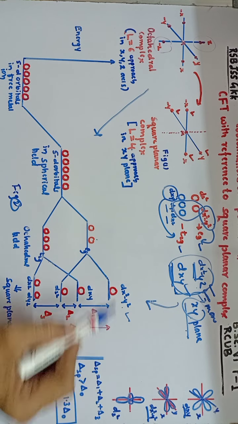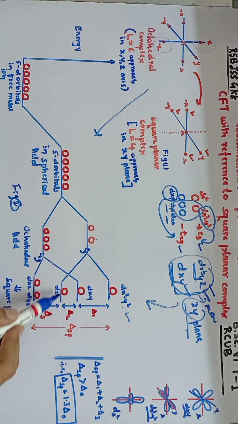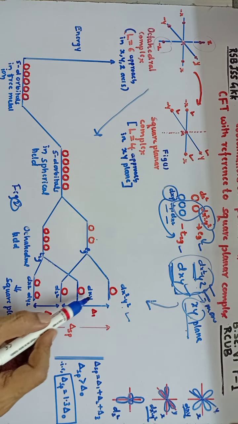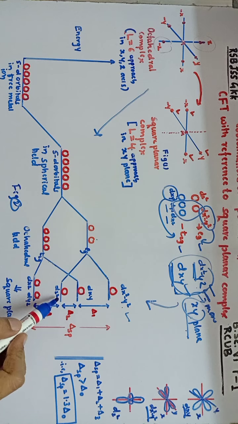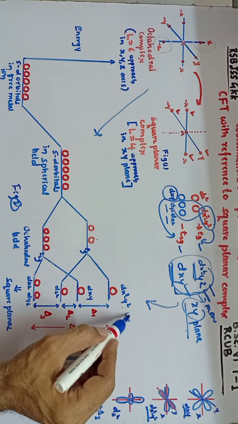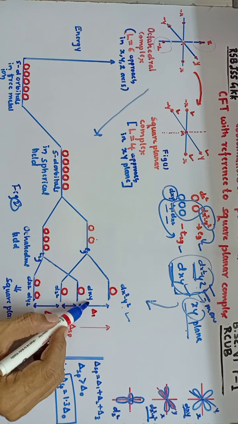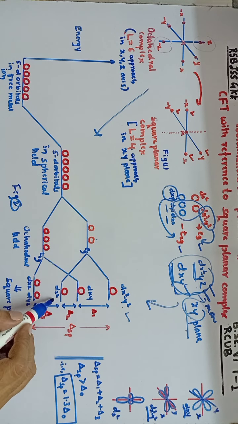Since there are no ligands along the z axis, the dz square orbital becomes more stable and its energy decreases when compared to dxy orbital. Similarly, dxz and dyz orbital energy also decreases. So this is the crystal field splitting pattern. That means dx square minus y square orbital energy is more when compared to dxy orbital, and dxy orbital energy is more when compared to dz square orbital, and dz square orbital energy is more when compared to dxz and dyz orbitals.